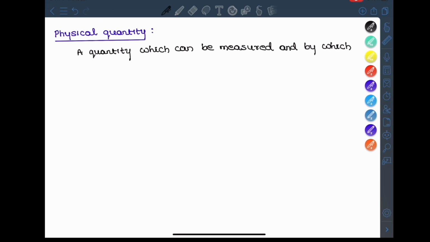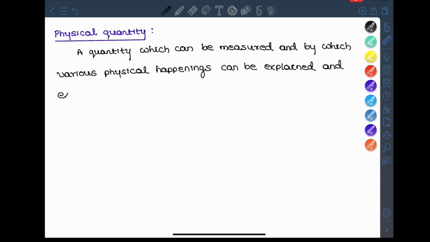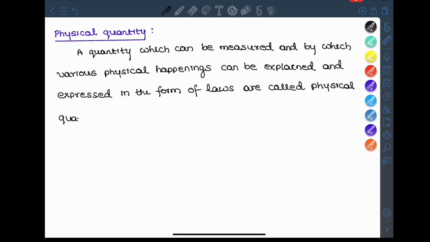That's why physical quantity is very important to understand the laws of physics. Length, mass, time, force, all these are examples of physical quantities.